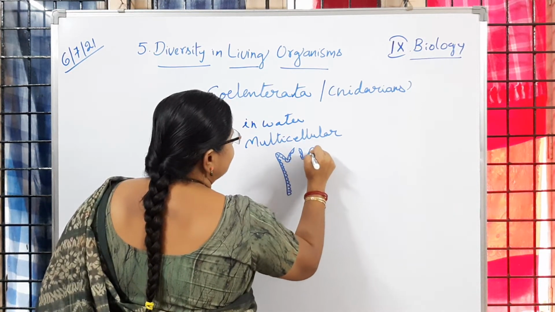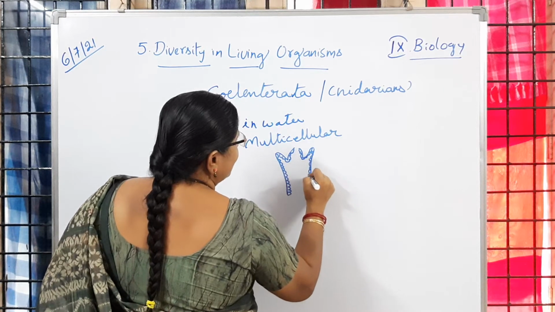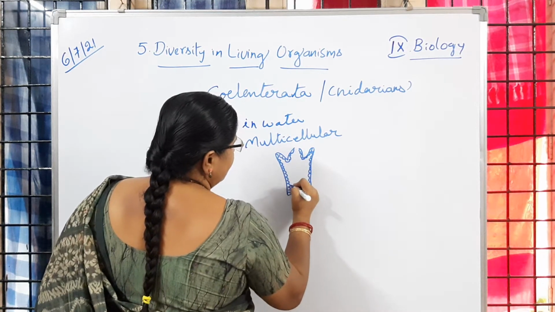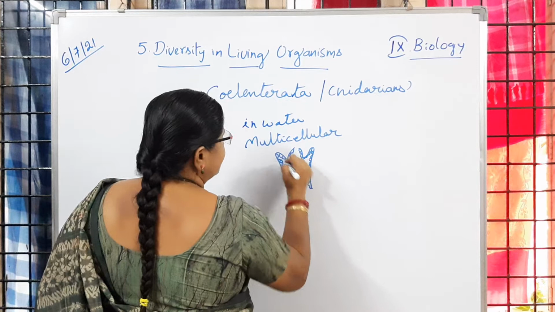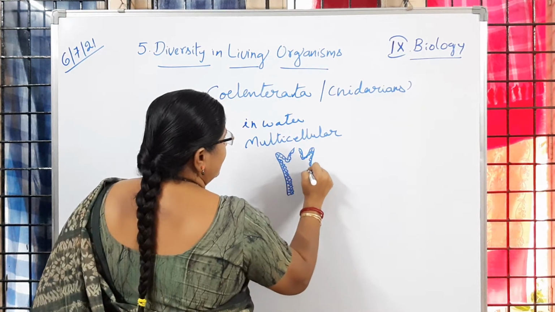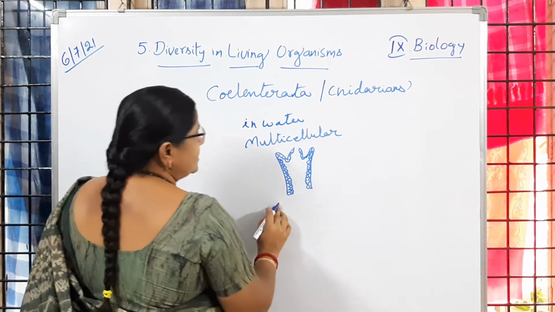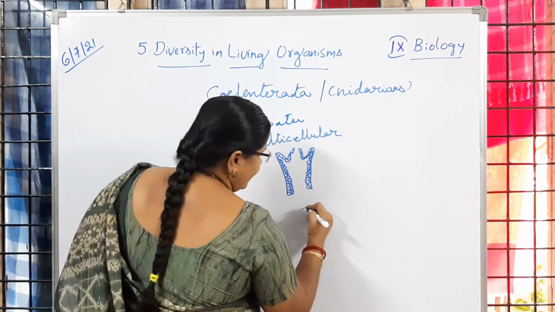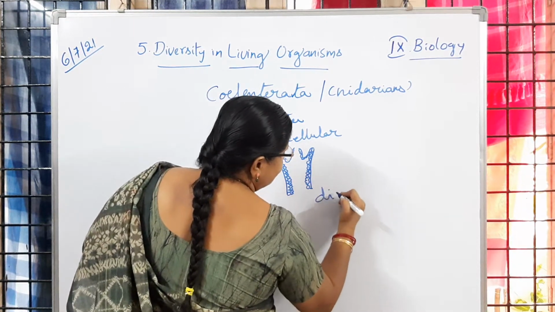So what do we call that? That's why they are called diploblastic animals. Two layers of cells like this we observe.